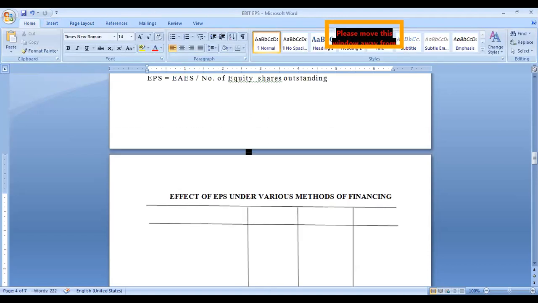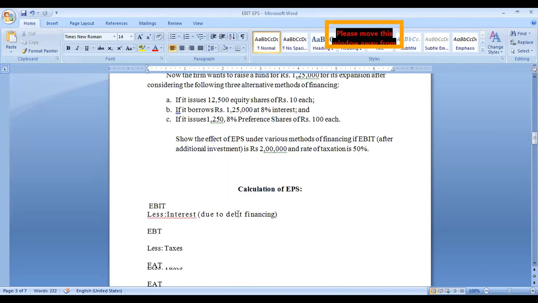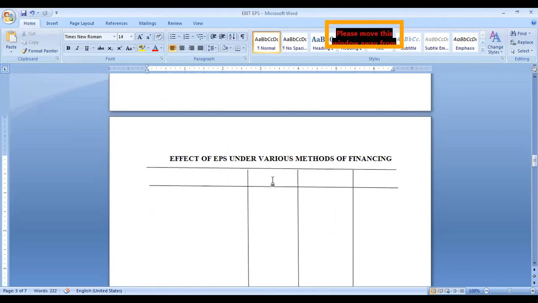What are the options available? This is A, B, C. These three options we have to take into consideration. This is if we follow option A, this is if we follow option B, this is if we follow option C. You have to show the effect of EBIT on EPS.